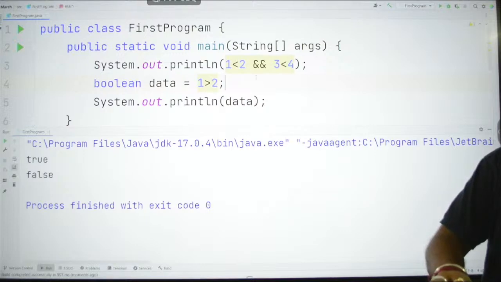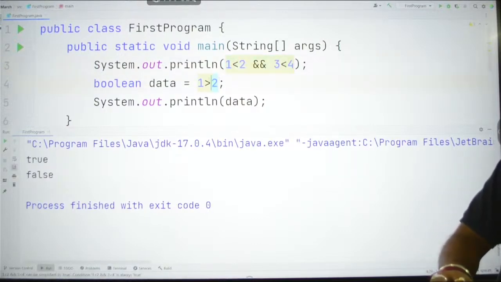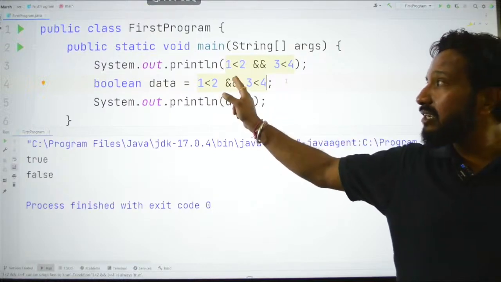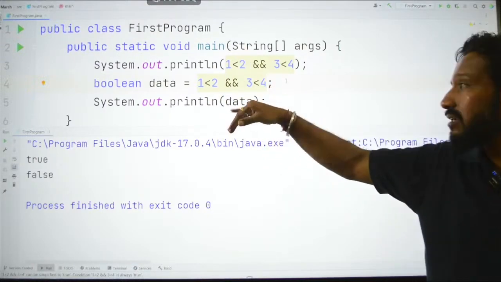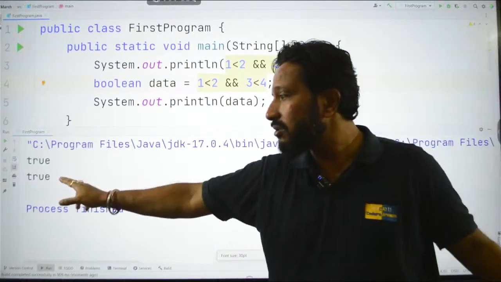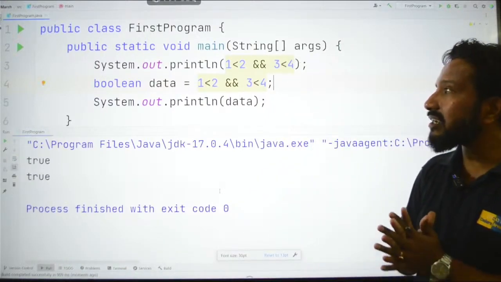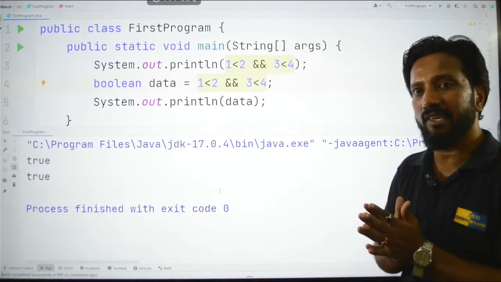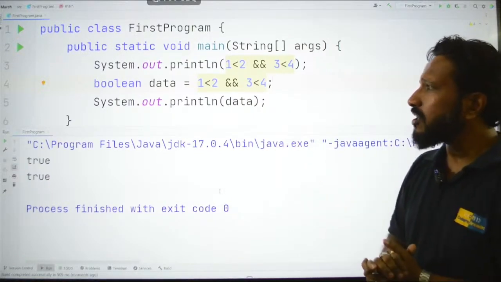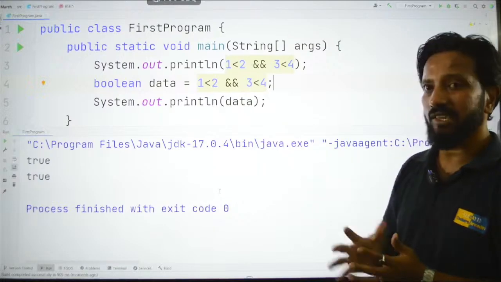Similarly, if I store this entire expression here, copy this and store it here, paste. Now 2 is greater than 1 and 4 is greater than 3. So this AND will actually end up to become true, right? Because true and true yields up true. So if I run this now, we will get the answer as true. Okay. So logical operators are actually used to do some logical reasoning in the coding part. Okay. So in a program, whenever you want to actually do some logical operations, we use the logical operators.